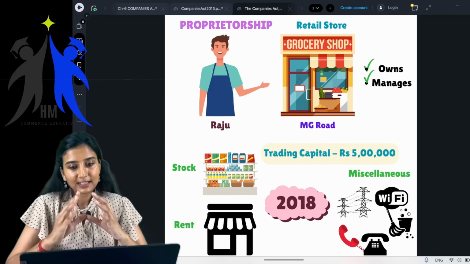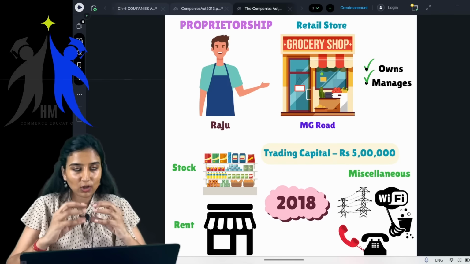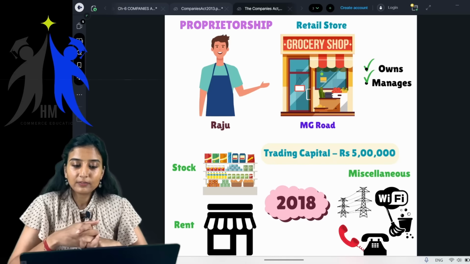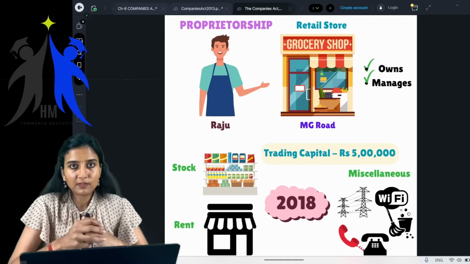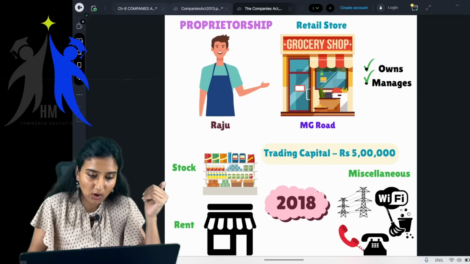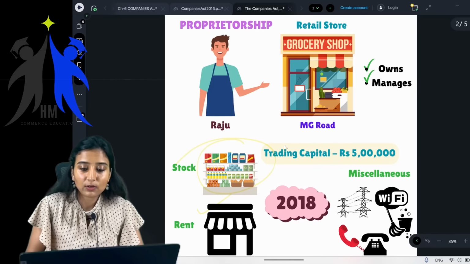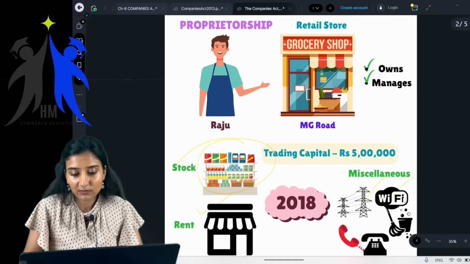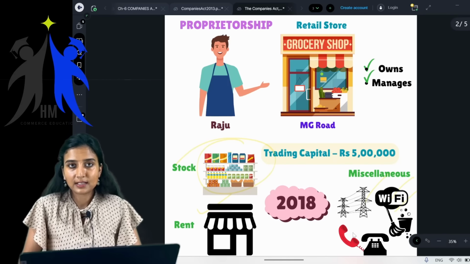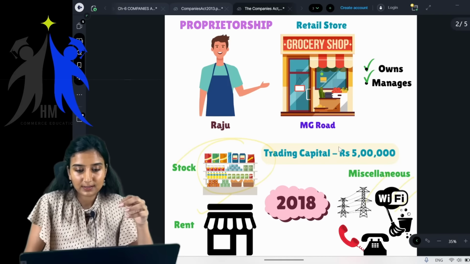You start with a very small grocery shop in one particular area, say for example MG Road. With this small amount of 5 lakhs, you will purchase whatever is required, say for example stock. Obviously a grocery shop needs stock, and you need to pay rent. All other expenses like electricity or Wi-Fi, cleaning, etc. All of this you are trying to manage in that particular 5 lakhs.